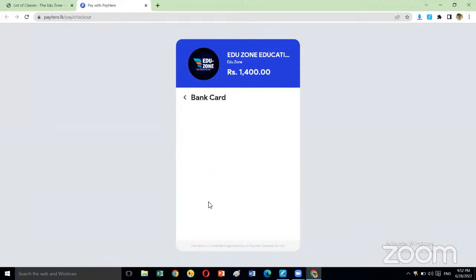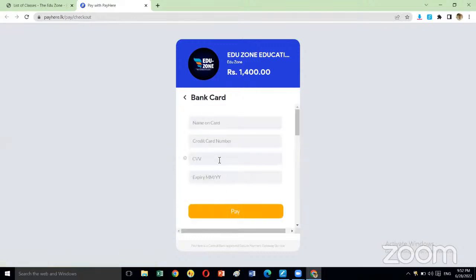For example, if you select Visa card, you only have to enter 4 details. You have to enter your cardholder's name, the credit card or debit card number, the 3-digit number behind the card which we call the CVV, and the expiry date. The expiry date is on the front side of the card. Then click on pay.